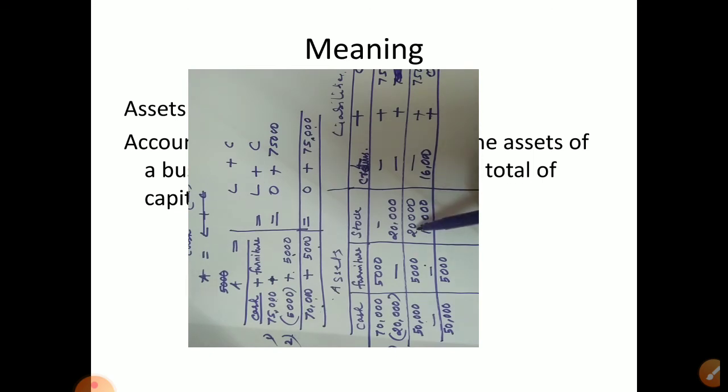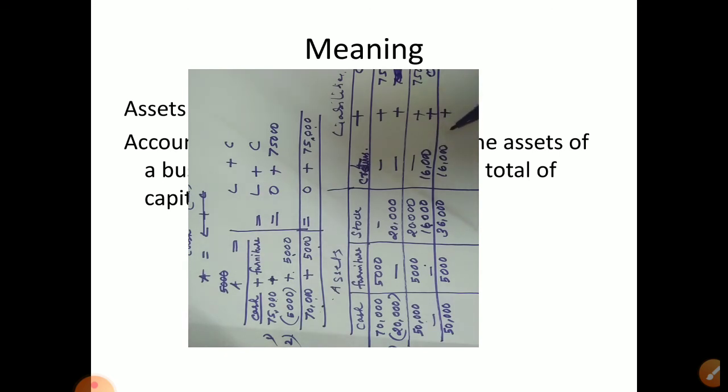Stock increased 20,000 already, I purchased now 16 again I purchased. So 36,000 is the stock. Here also 16,000 creditors, that is liability. Understood? Creditor, when we make credit purchase, it is liability. When we make credit sale, then it is asset for us.